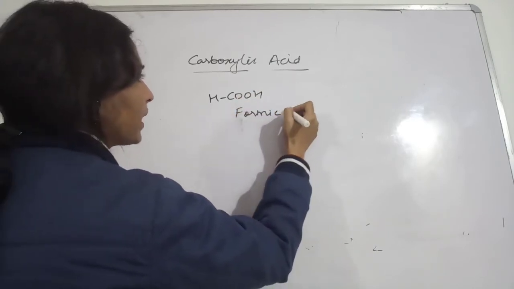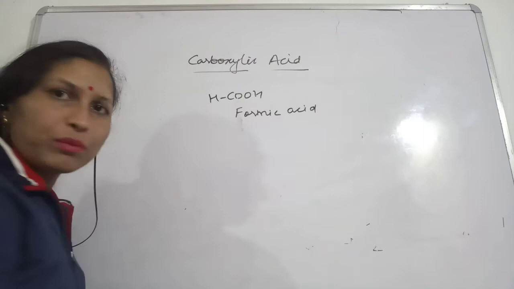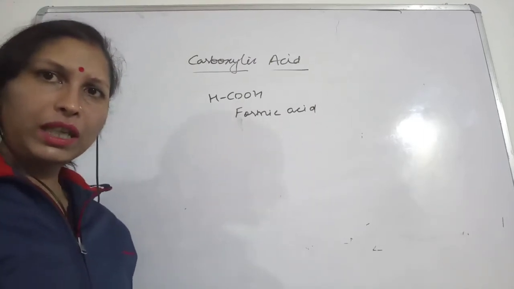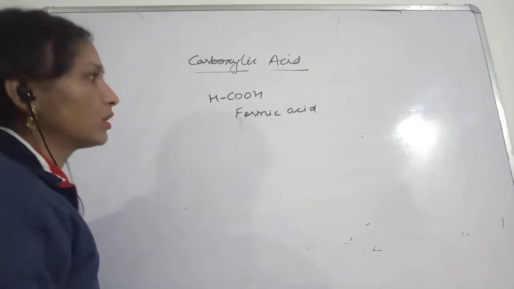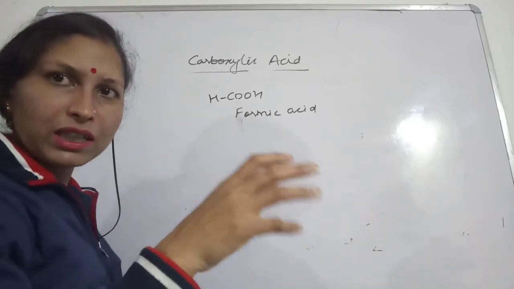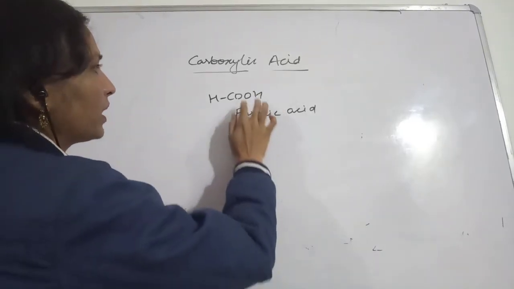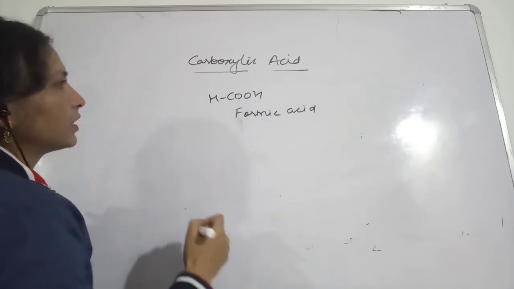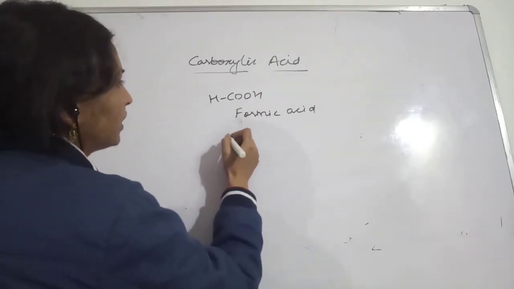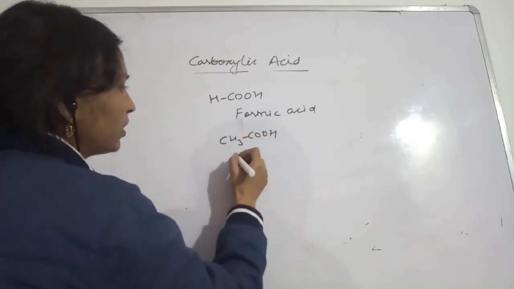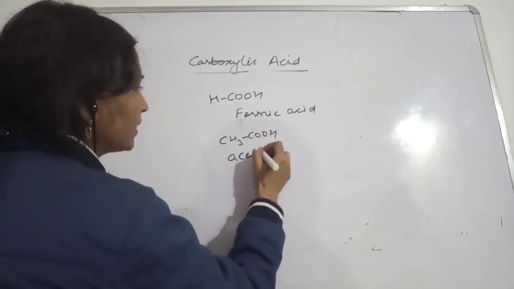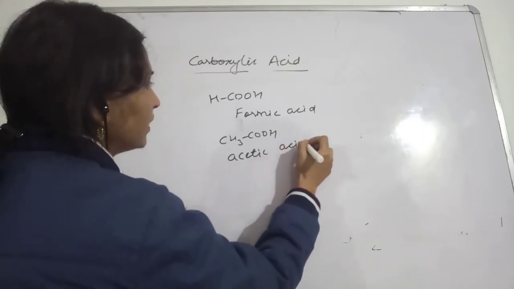This is formic acid, derived from the Greek word formica, meaning ants. Because this formic acid was present in them, that is why this name was given. Formic acid we are giving to HCOOH. Now this is CH3COOH, so this will be called acetic acid. This is acetic acid.